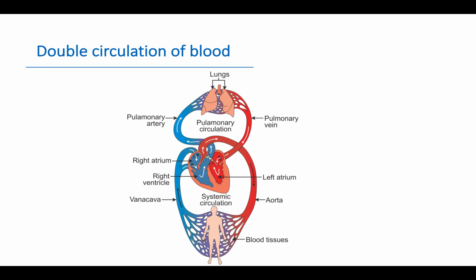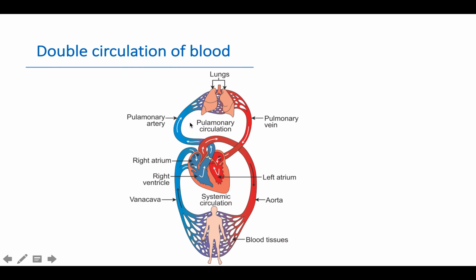Double circulation of blood. Now how is it double circulation and how does the blood enter the heart two times? One time on the right side, the deoxygenated blood comes to the right atrium, then the right ventricle, and goes to the pulmonary aorta or to the lungs for oxygenation, and then comes back to the left auricle through the pulmonary vein.